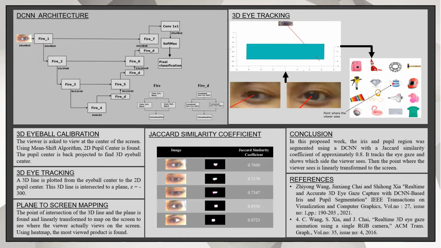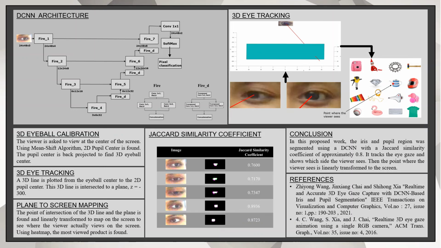Here, the max pooling layer is substituted with a 2 cross 2 strided convolutional layer for efficiency. The softmax layer produces a probability map which contains the probability of each pixel of whether it is within the iris pupil region or not. With this probability map in the pixel classification layer, pixels are labeled as 1 if present in the iris and pupil region, or else 0.